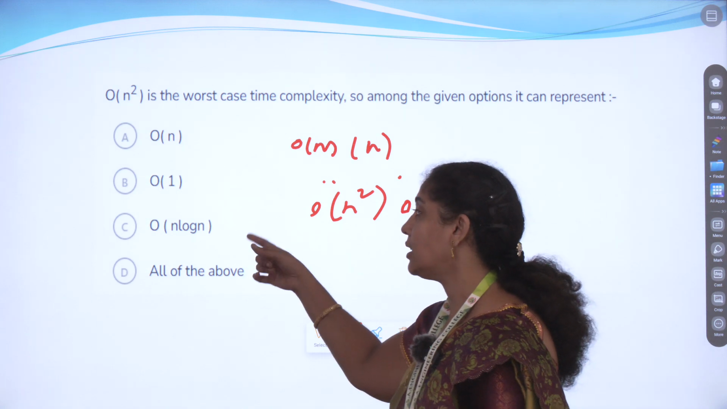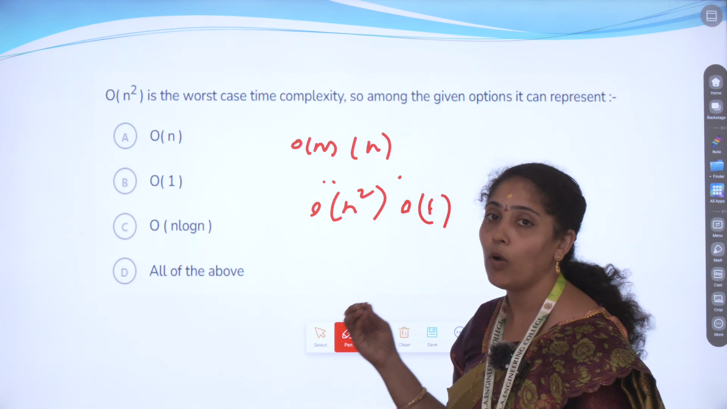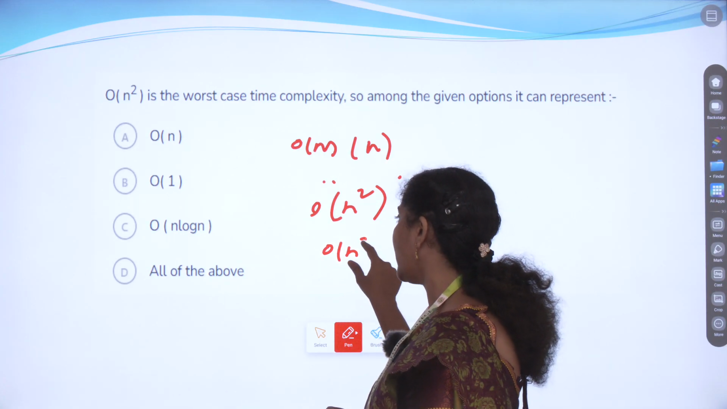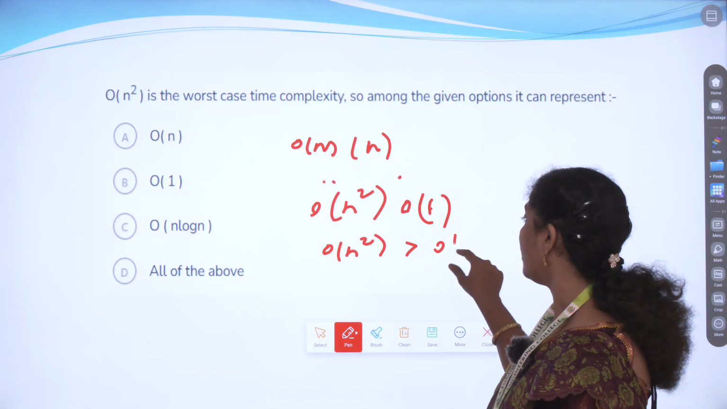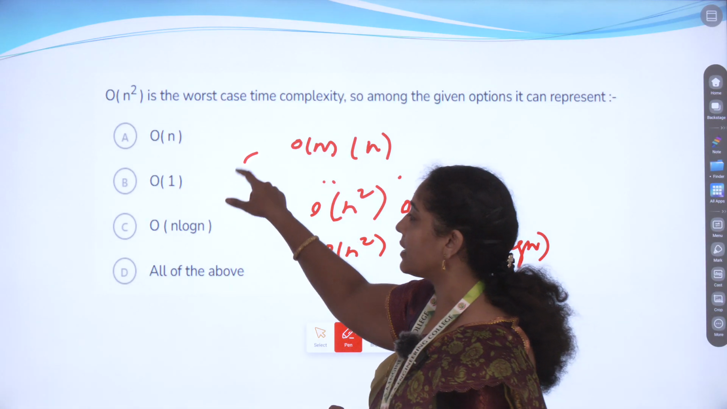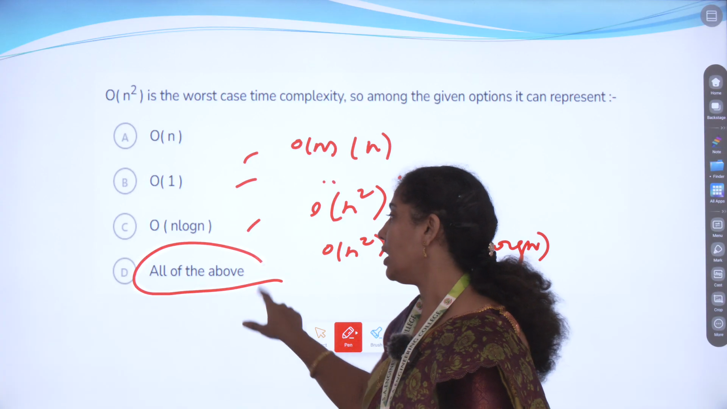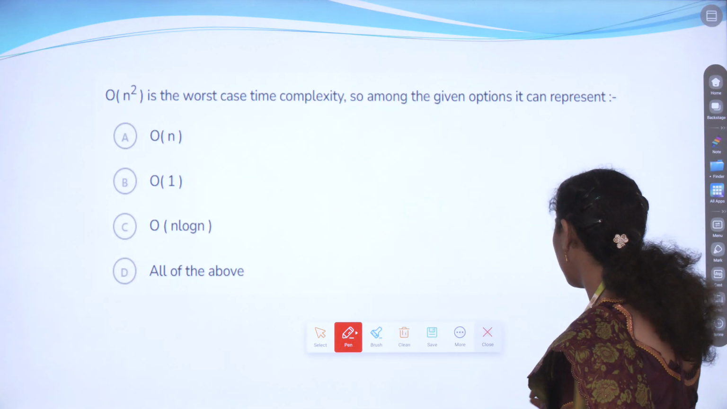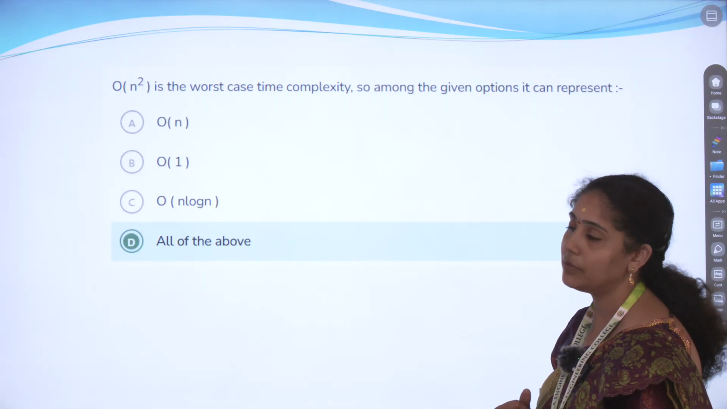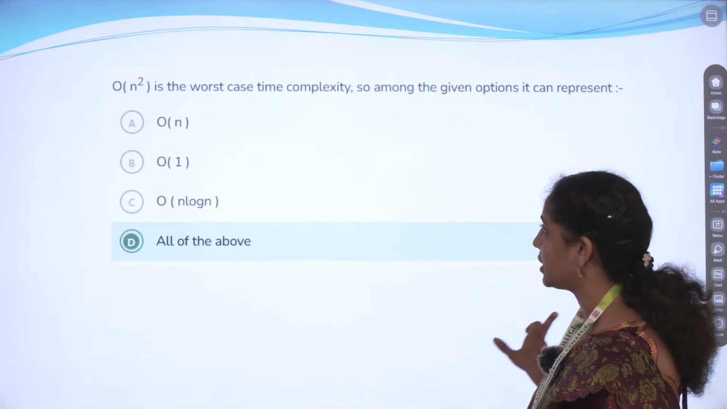So order of n into log n, that is also a very small value compared to order of n squared. Order of n squared will be the greater value compared to order of n log n. So all these answers are coming. So all of the above is the correct answer. All of the above comes under the answer for this question.